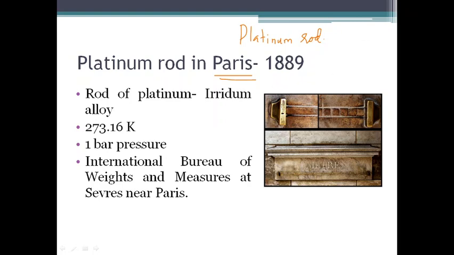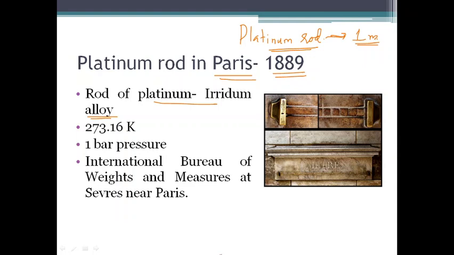They could actually build a platinum rod which was exactly equal to 1 meter length. Later in 1889, this platinum rod was redefined and a platinum iridium alloy rod was constructed in Paris, and that length was kept as the standard meter.